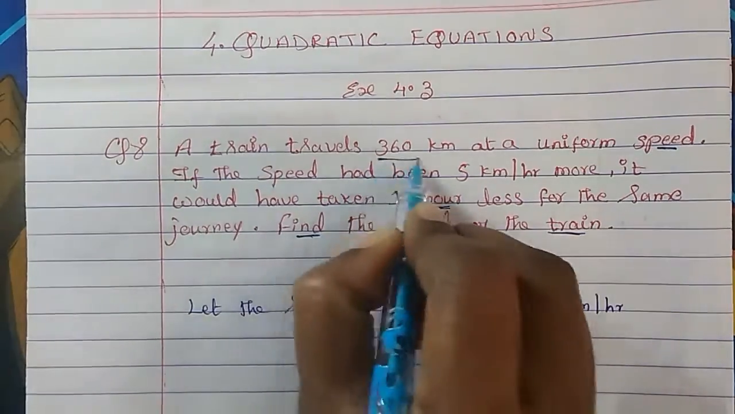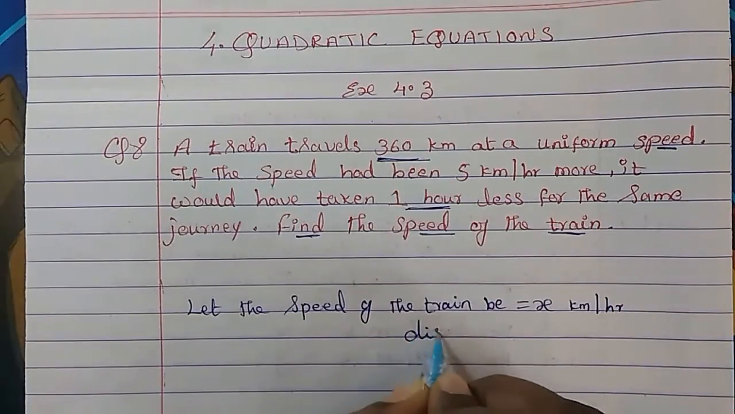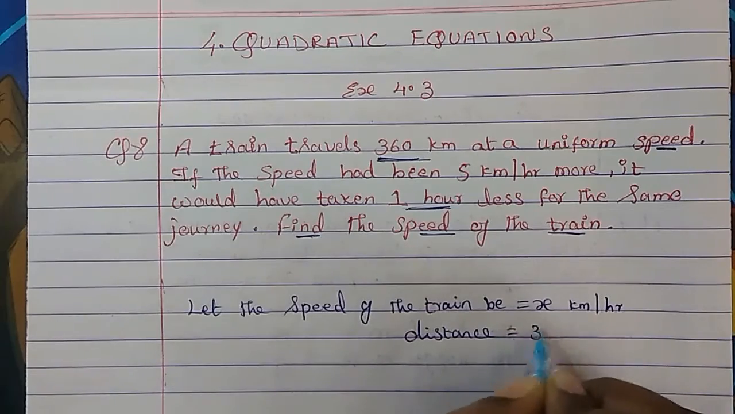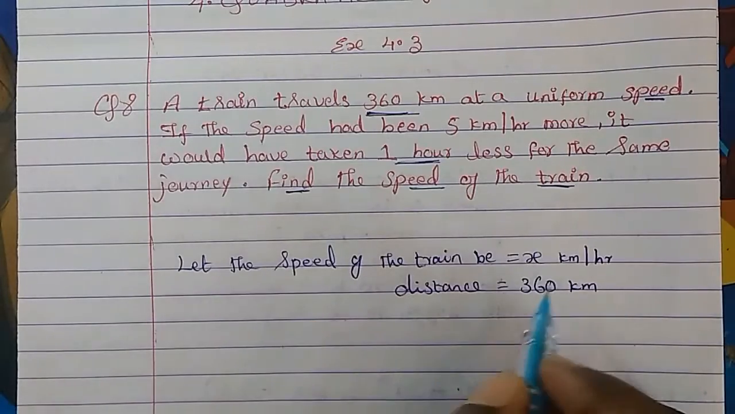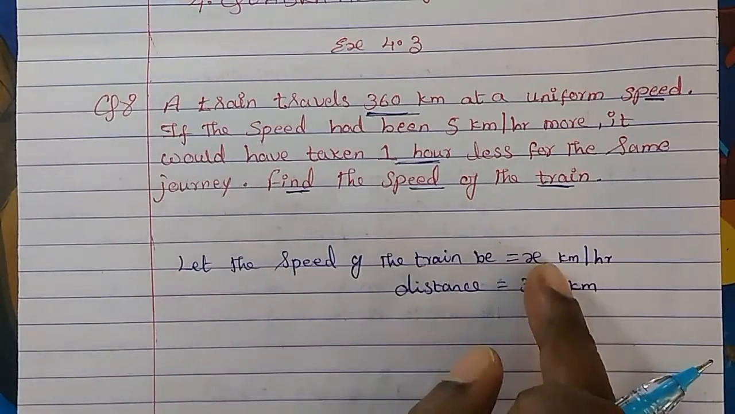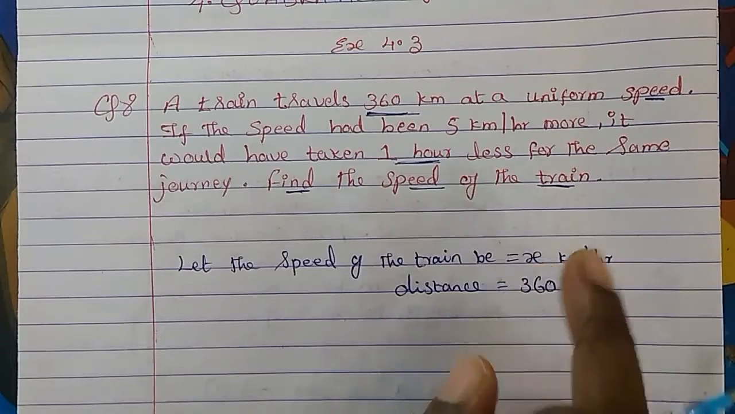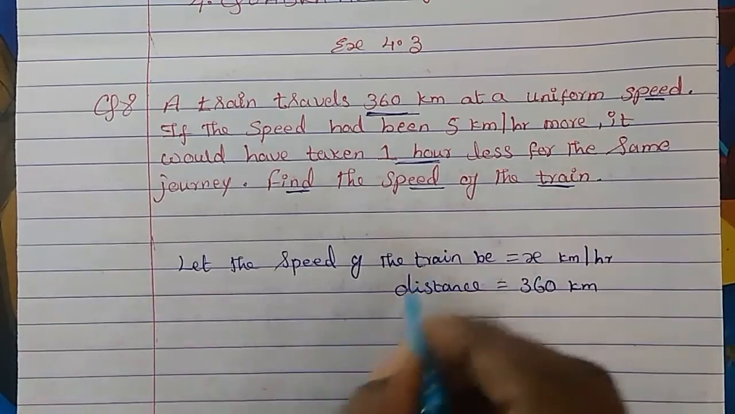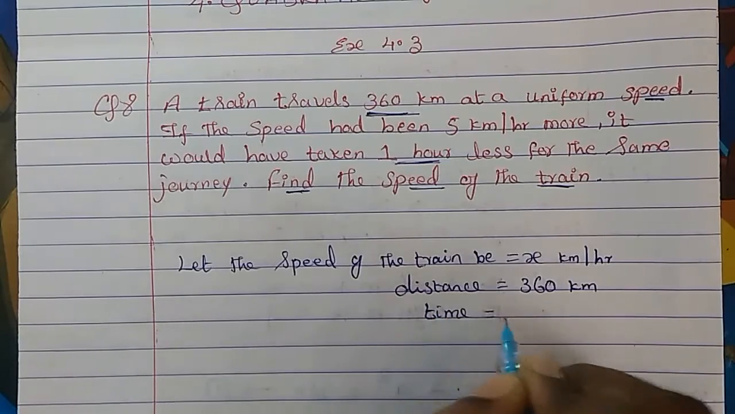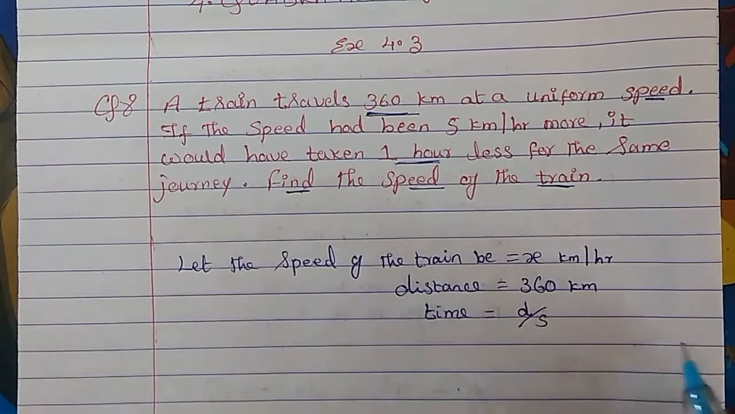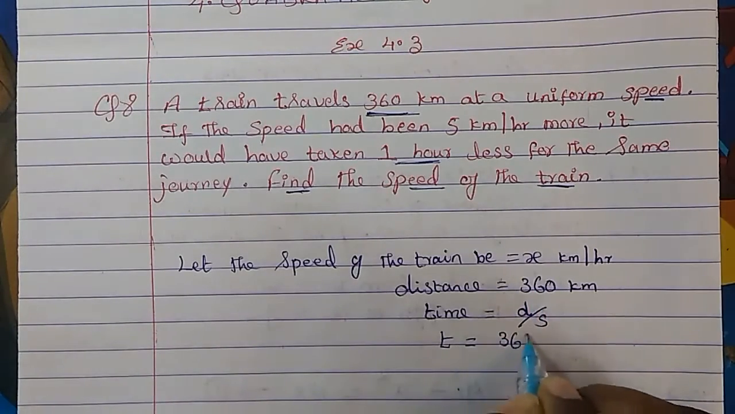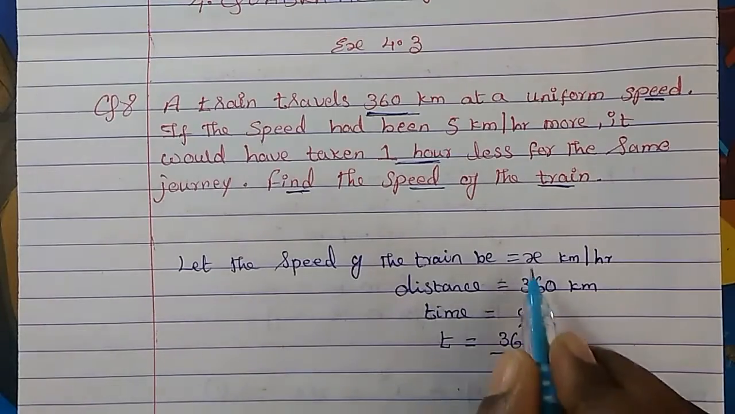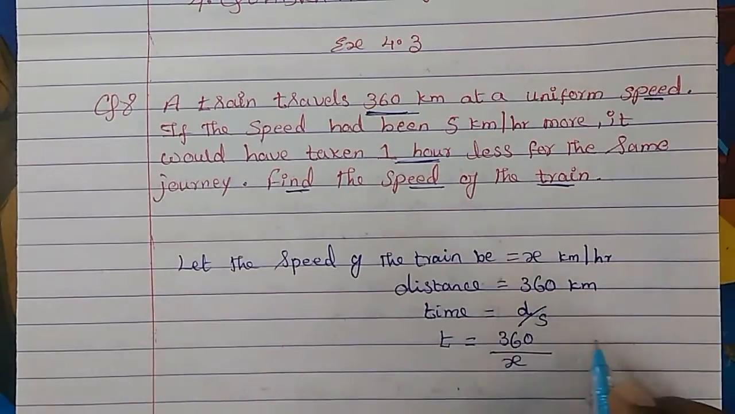So what is the distance it is covering? Distance is 360 kilometers. Normally when the train is running 360 kilometers, it is running with a normal speed. Now how much time will it take in this case? Time formula is distance upon speed. So time is distance 360 upon speed x here. Let's consider this as equation 1.